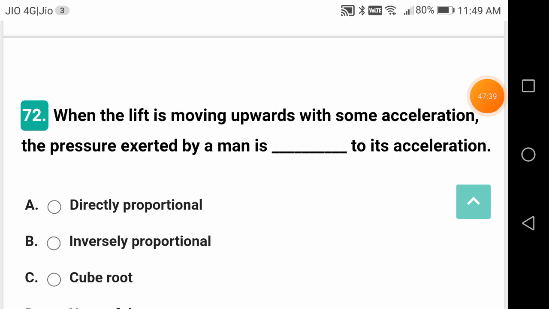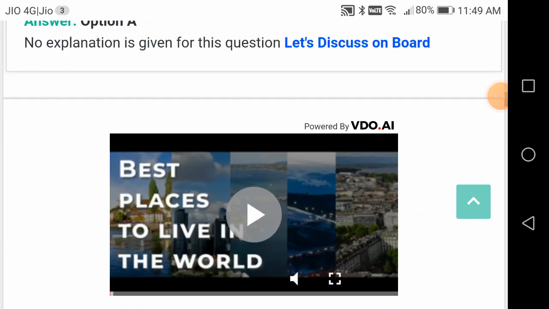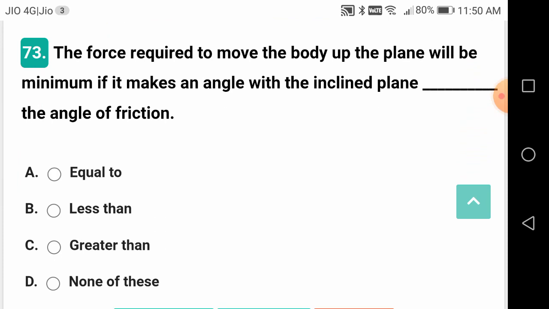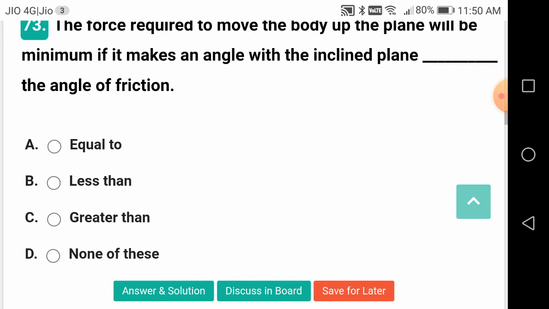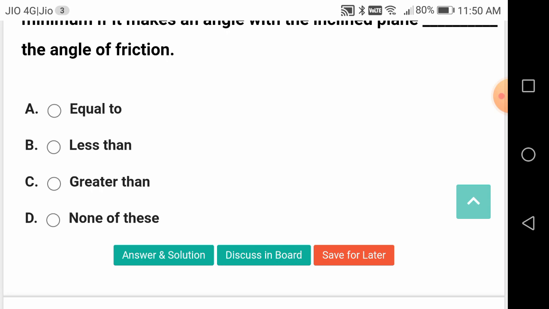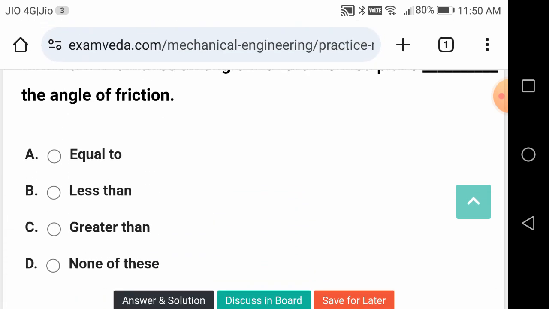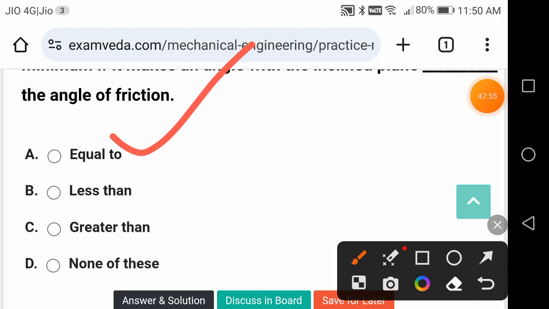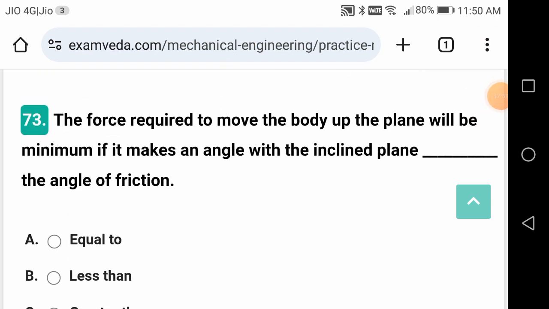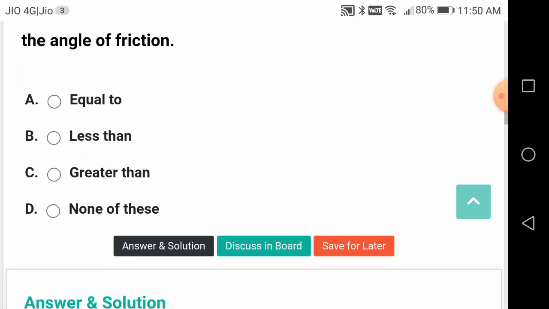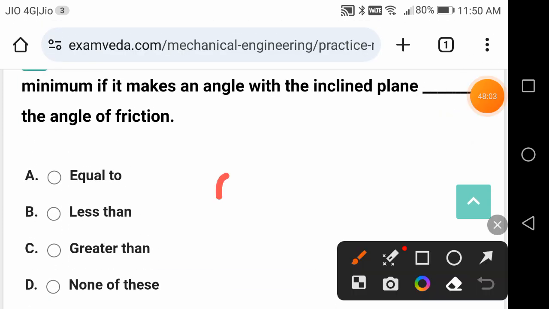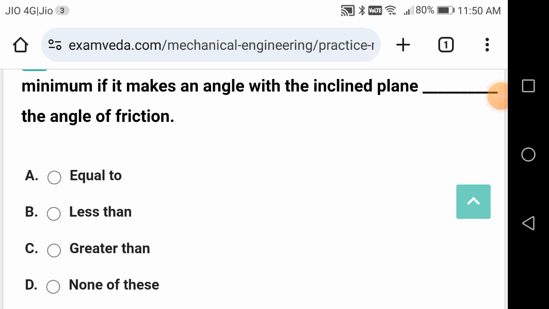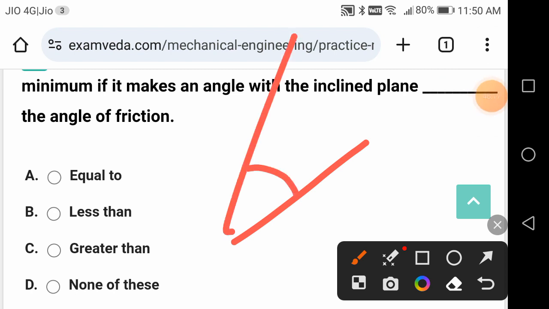The force required to move the body up the plane will be minimum if it makes an angle with the inclined plane. Dash of friction should be equal. So phi should be equal to alpha. So that's called angle of repose also. Phi is the angle of friction and alpha is the angle made by the plane with respect to the horizontal.